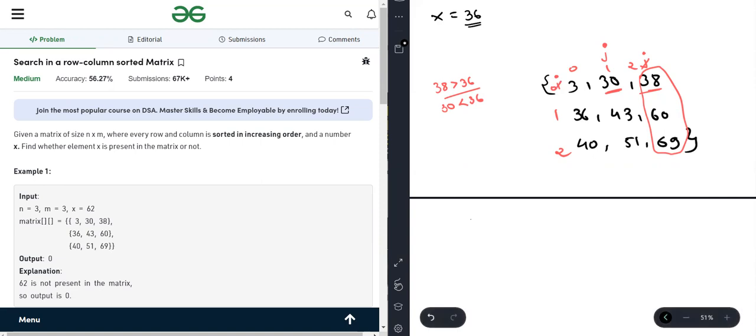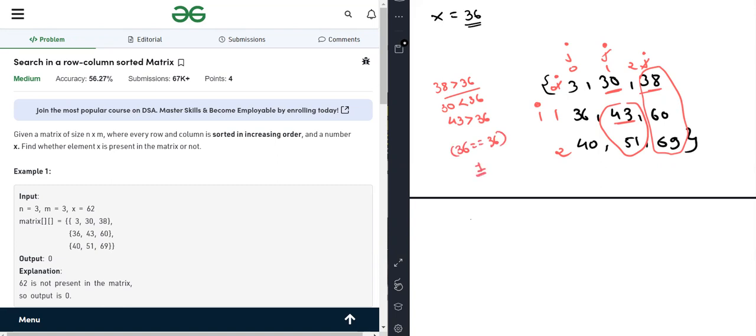Okay. So for that, what we have to do, we are increasing i. Now for this value, we are checking. You know that 46 is greater than 36. So what are we doing? We are eliminating this column by moving j to the left side. Now we are checking again for the matrix of ij equal to 36, and 36 equals 36. So what do we have to return? We are returning 1. So this is the approach I used to solve the first question.